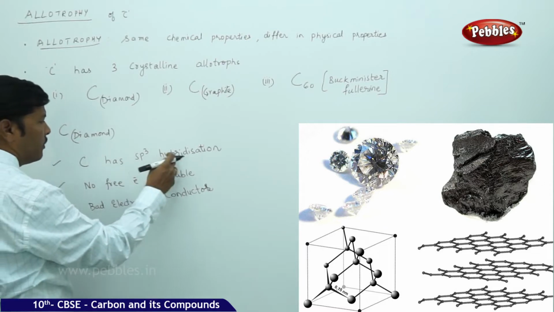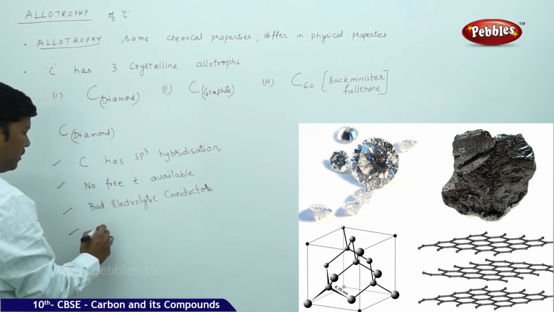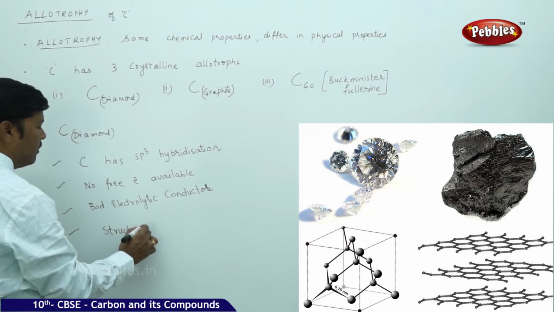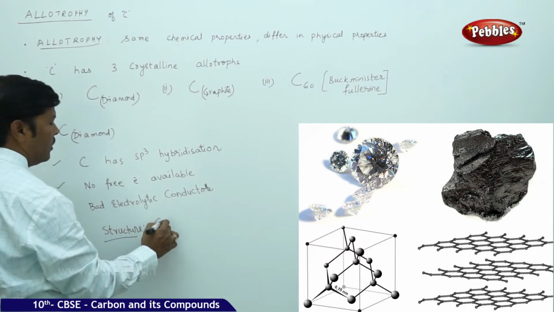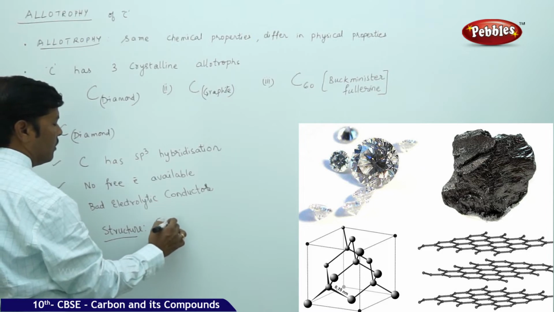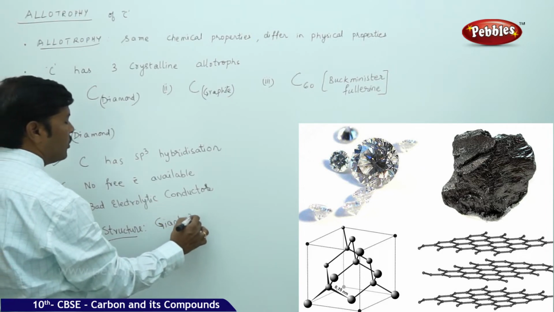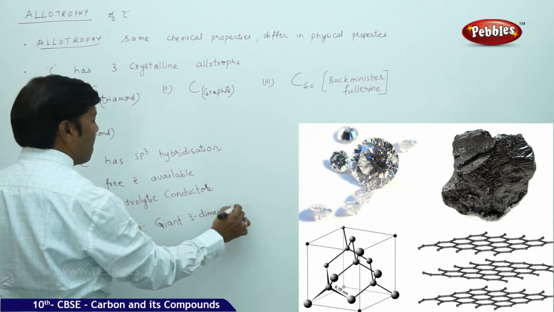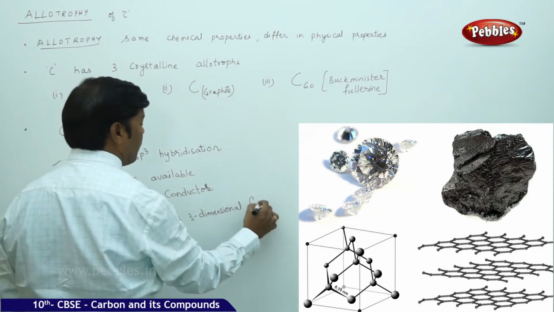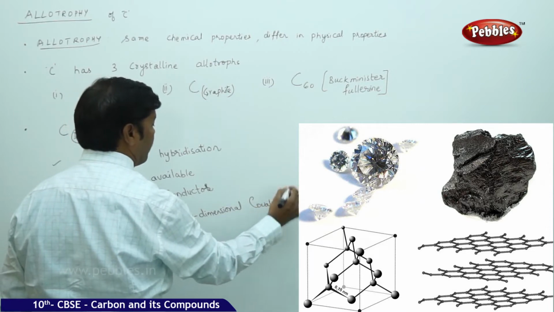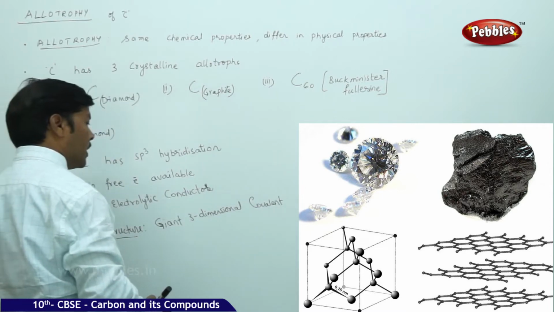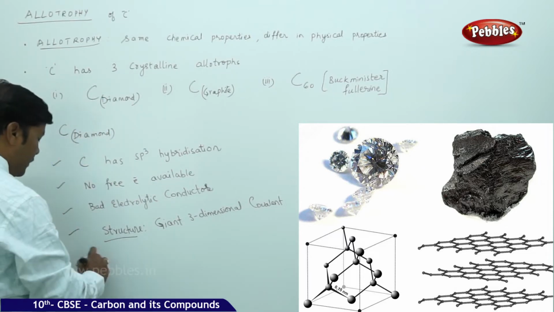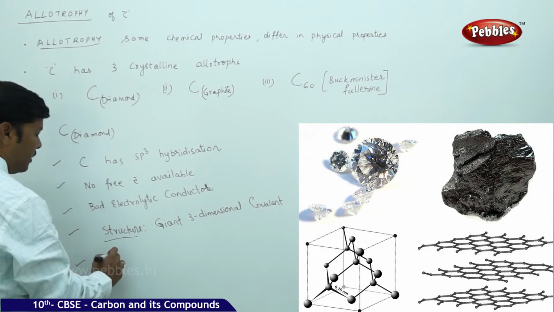Carbon, because it is undergoing sp3 hybridization, has a giant three-dimensional covalent structure, and physically it is very hard.